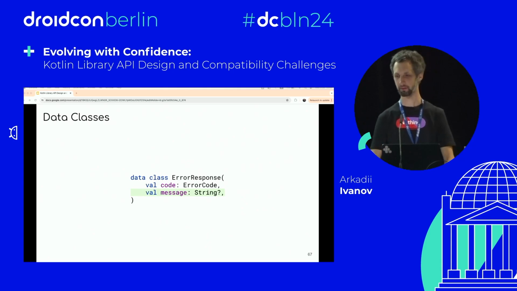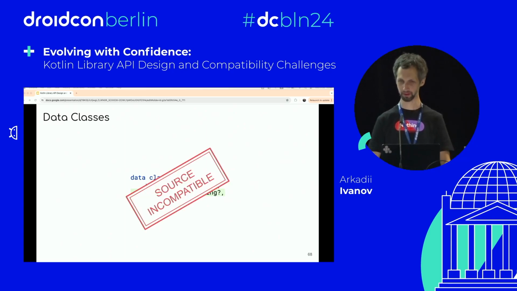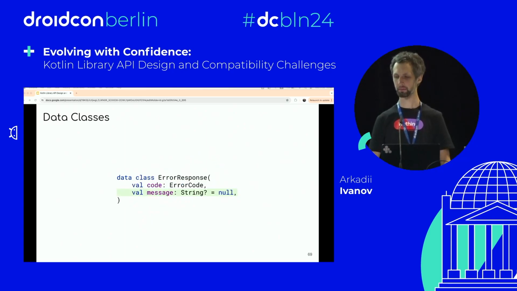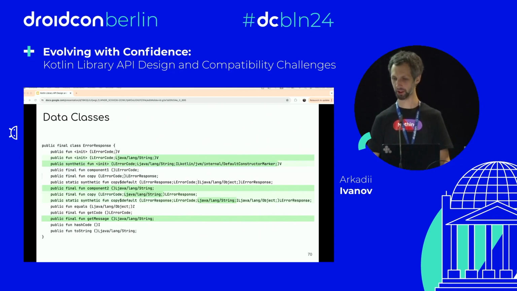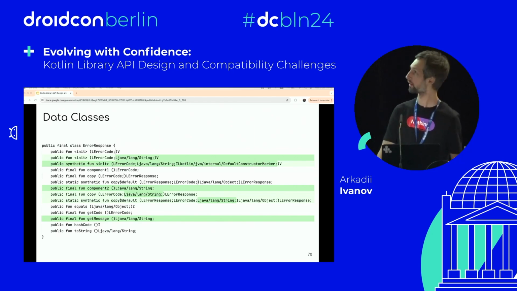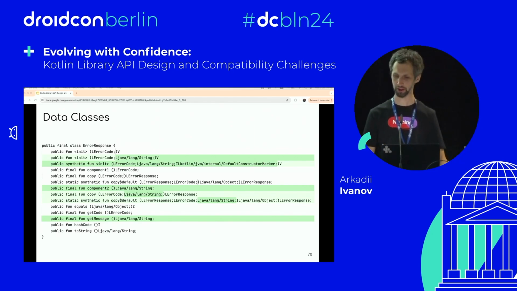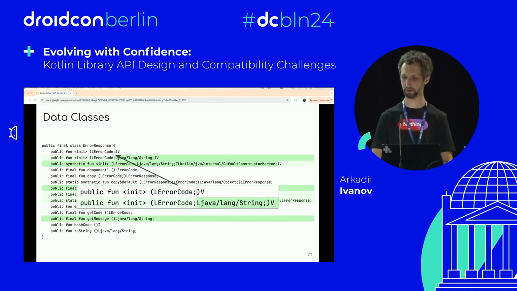Data classes, they're very tricky. Same as with methods, we can't just add a new argument to a data class. It's a source incompatible and binary incompatible change. And same if we specify a default value for the argument, it is also going to be an incompatible change. If we check the diff, there are two incompatible changes here. The first one is the constructor. It got replaced with a new one. This is a binary incompatible change.